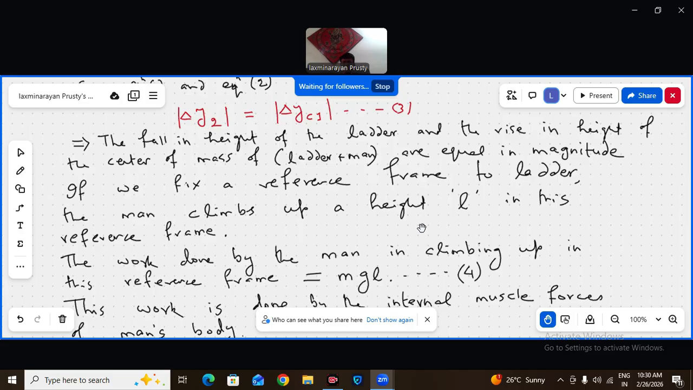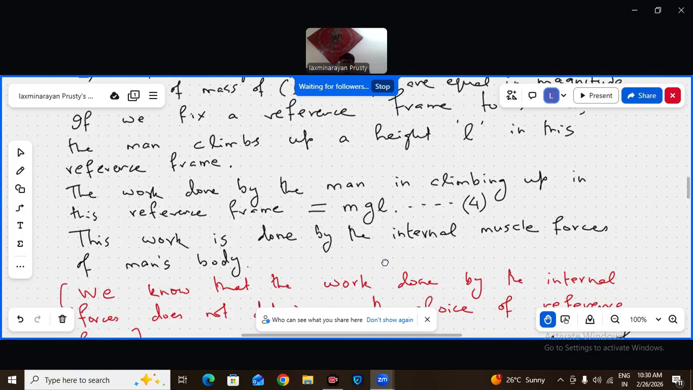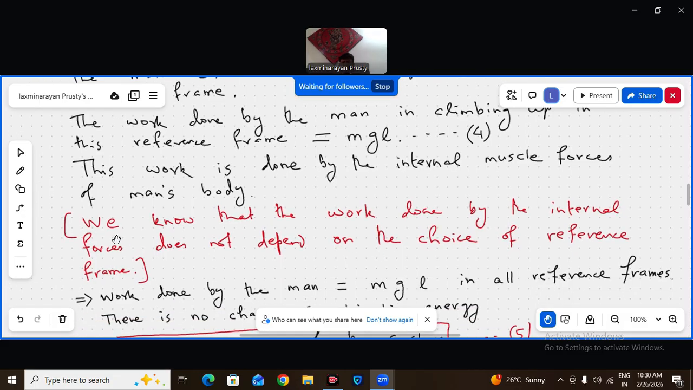Perfect. So in that reference frame, how much work is done by the man in climbing up? mgL. This work is done by what forces? The internal muscle forces of the man's body. You must know this from work-energy. So the important point written in red: the work done by the internal forces does not depend on the choice of reference frame.